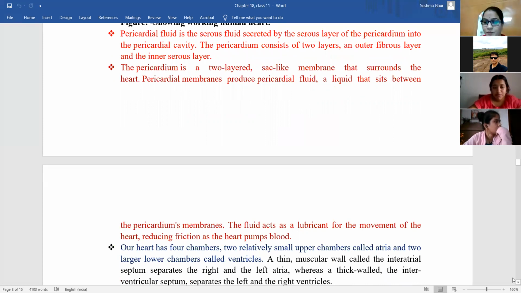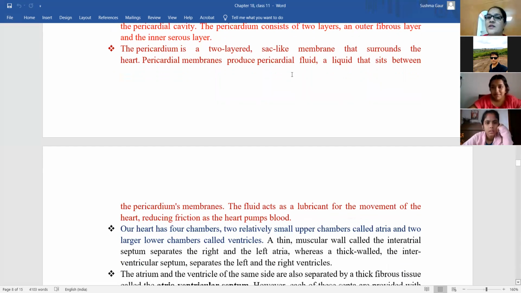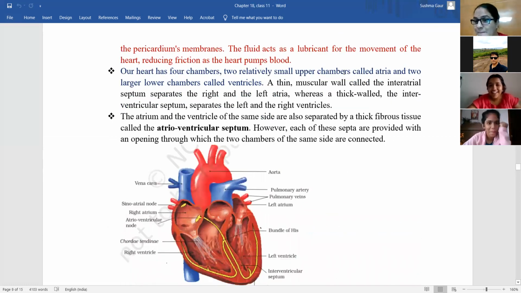So, ma'am, our heart consists of 2 chambers. Ma'am, Risha had asked the same question. Ma'am, what is serous exactly? It is a network problem, my network is unstable now. Tell me. Ma'am, what is serous?